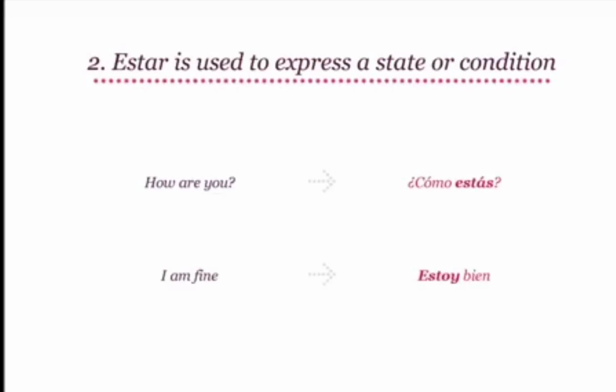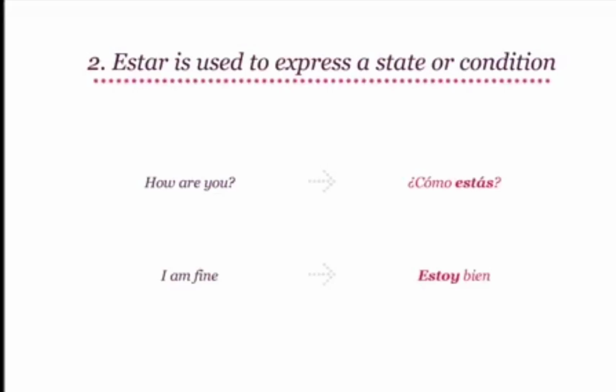It is ¿Cómo estás? Now, how are you means to ask someone how they are at that point in time. For example, they may be fine or sick or tired. These are all temporary conditions. Let's take another example. I am fine. Again, I am fine is a temporary situation as someone may be fine at a point in time but may fall ill later. I am fine translates to estoy bien.